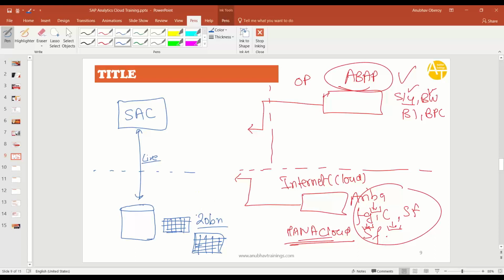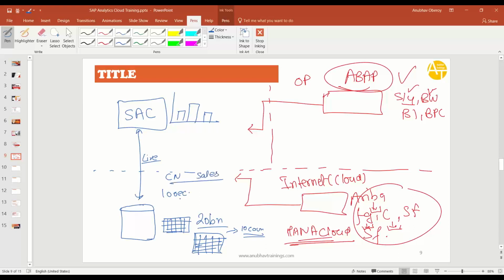When you hit the database, you cannot retrieve everything, 20 billion records. There should be some filters which filter the data. Not just filters. Let's understand, Analytics Cloud's main purpose is to build analytics. You may have 20 billion sales orders, but maybe your company's business is only in 10 countries. So what you need to do is read just 10 records, where you get the country name and what the sales are.